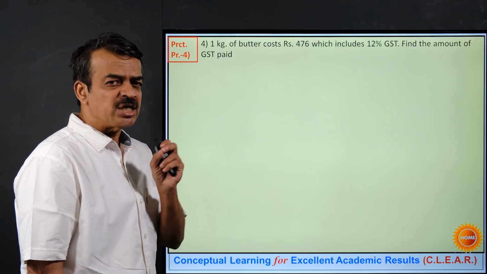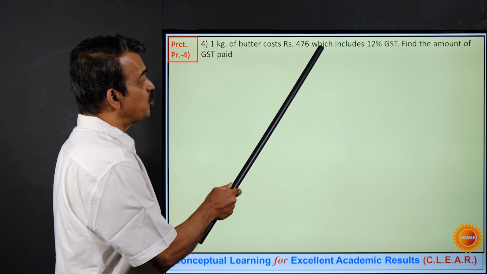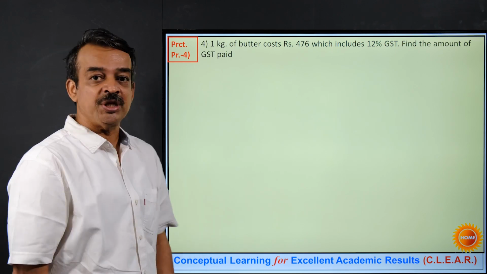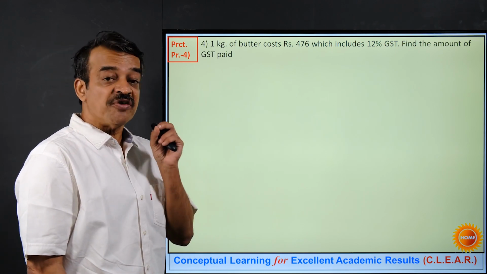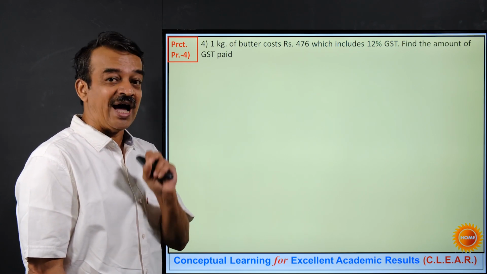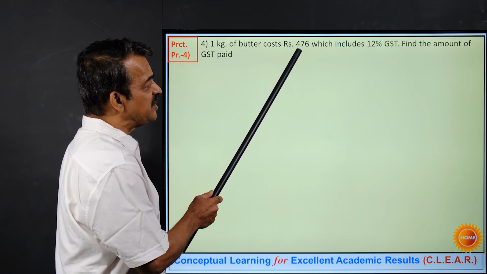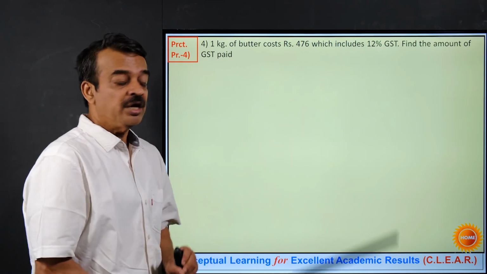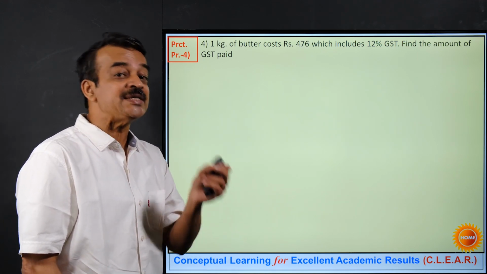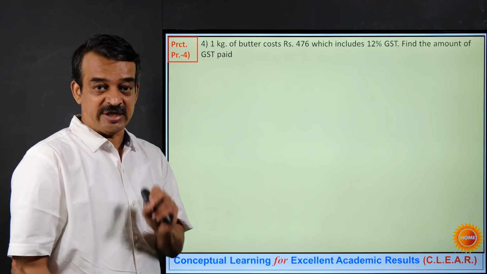Let's say this question is a bit different. 1 kilogram of butter costs rupees 476, which includes 12% GST. Find the amount of GST paid. Now, in the first question that we have gone through, we have calculated the amount of bill as selling price plus GST. Here, this 476 includes GST. That means this 476 is the combination of selling price and GST. What is the question? We have to find out what is the GST.